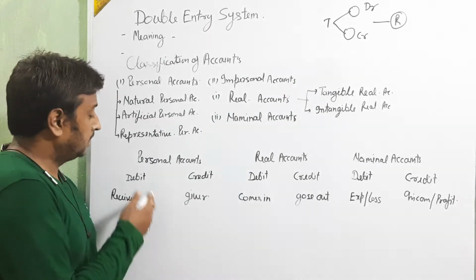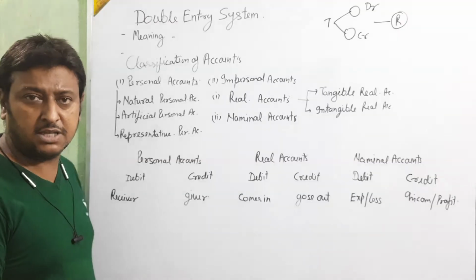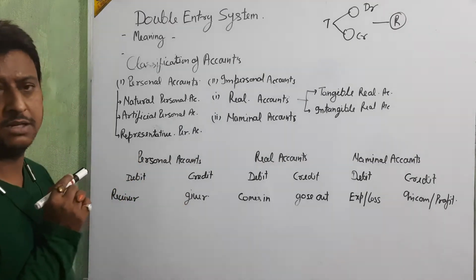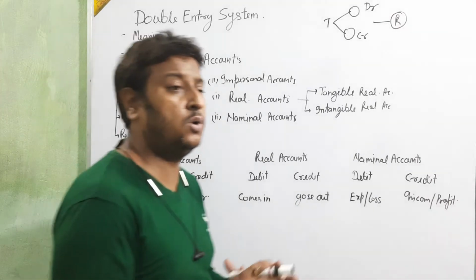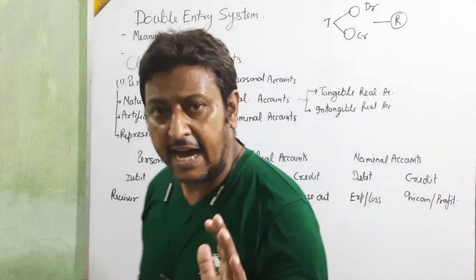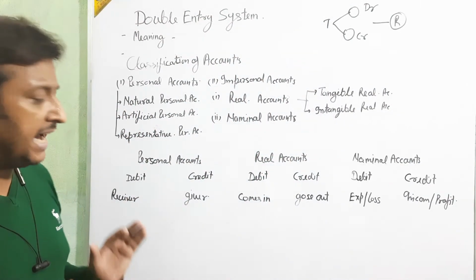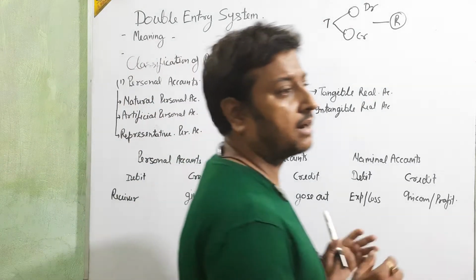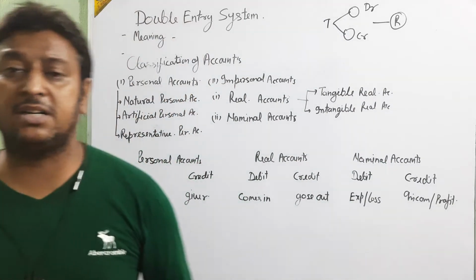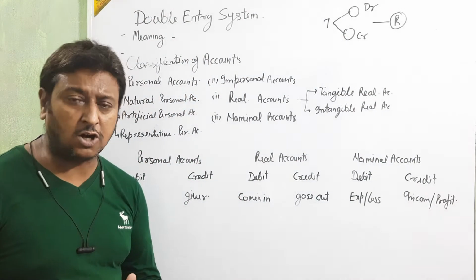Okay beta? So first we are going with the personal account. In the personal account, the receiver is debit and the giver is credit. For example, if Ram purchases goods from Ramesh, Ram is receiving because he is purchasing.